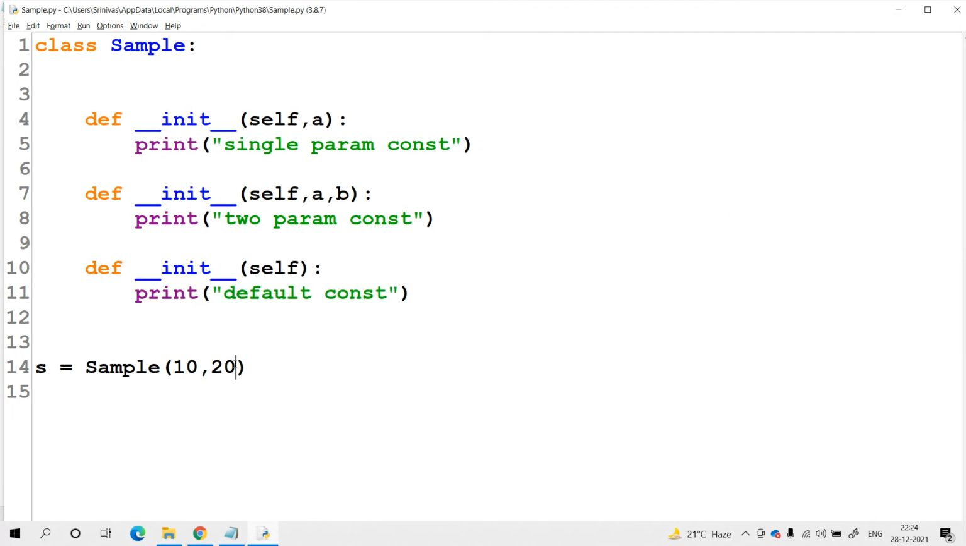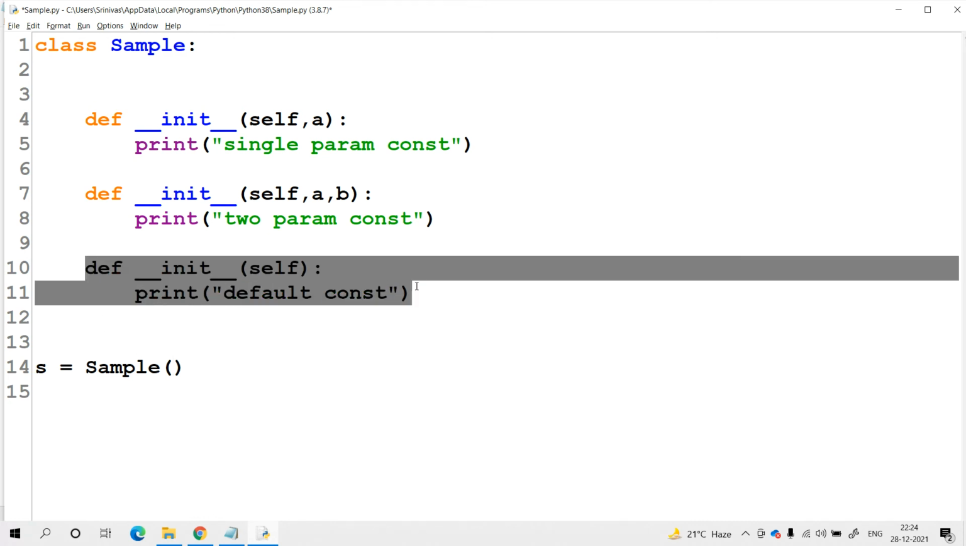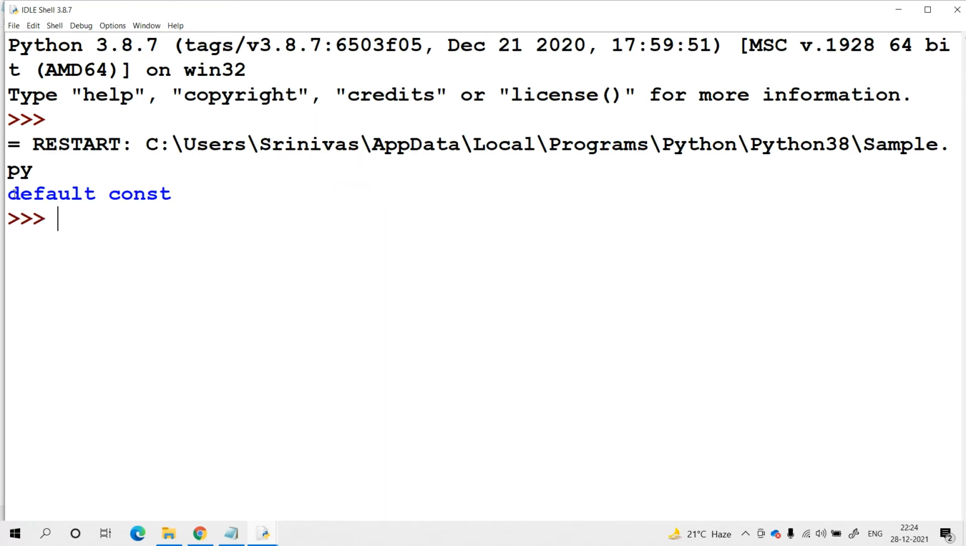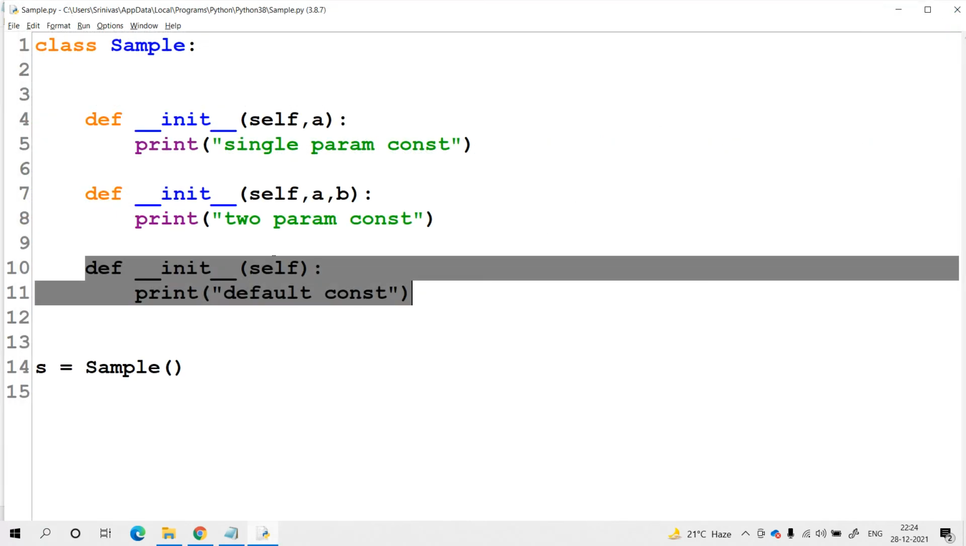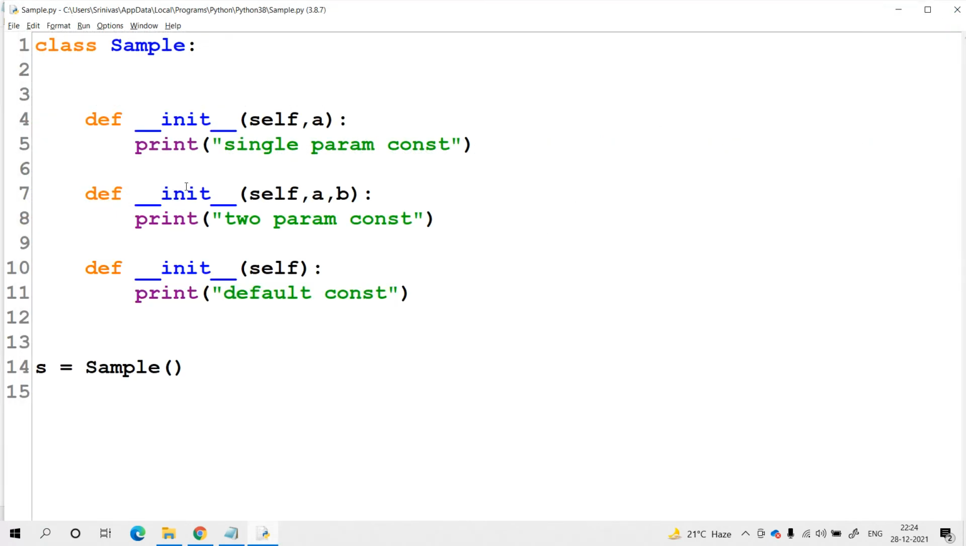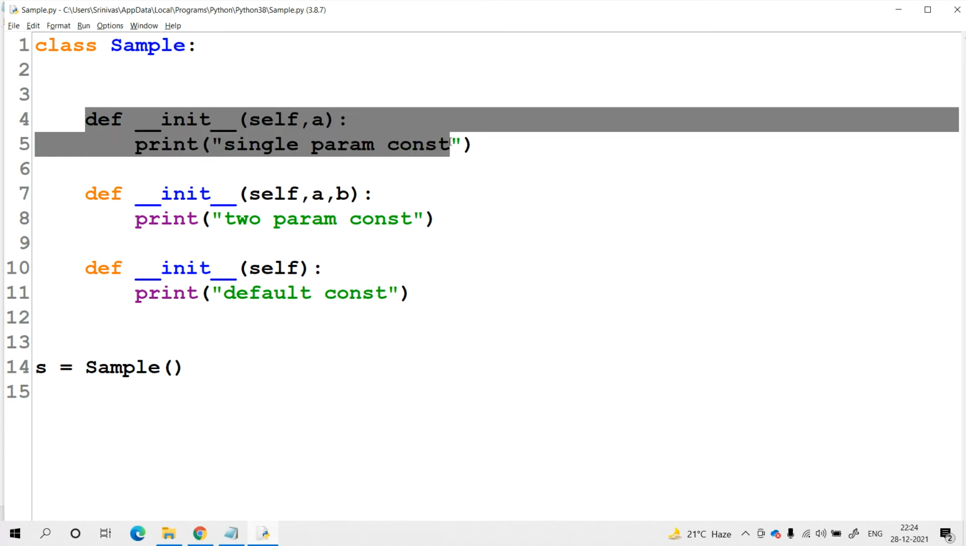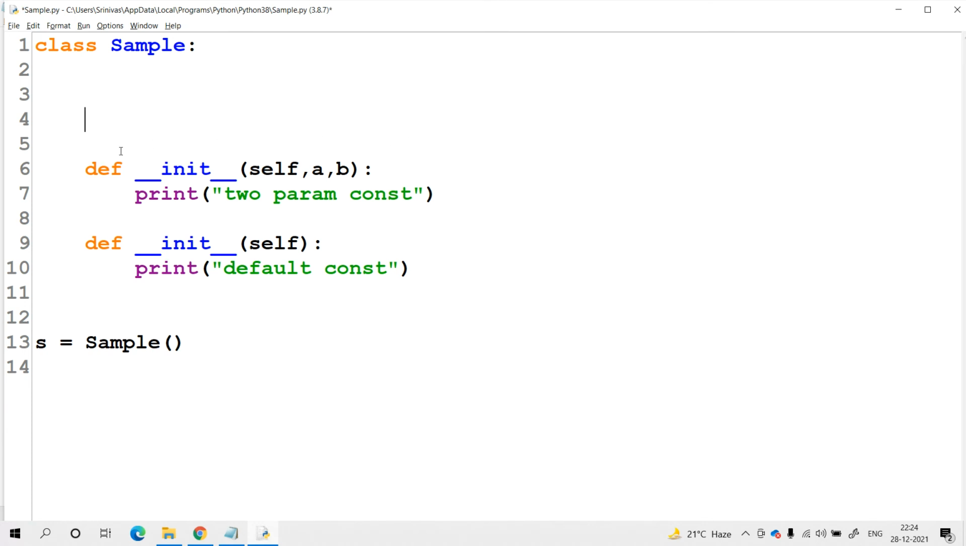Now, without passing the arguments, let me try to check it. Definitely it is suitable for the last constructor. The last constructor is the default constructor. For this constructor, we need not pass any parameters. Automatically, while at the time of creation of the object, we can invoke it. Try to check it. The message that we are getting here is default constructor. And in a similar format, let me try to take the single parameterized constructor as the last constructor.